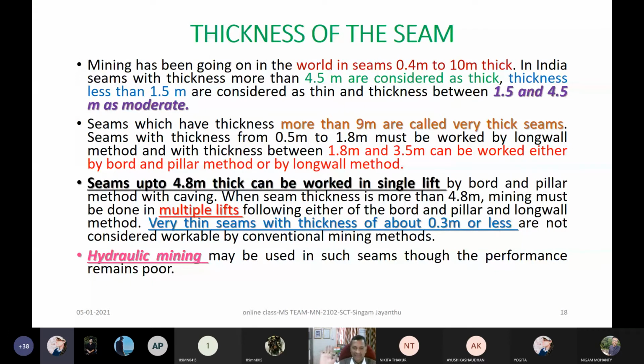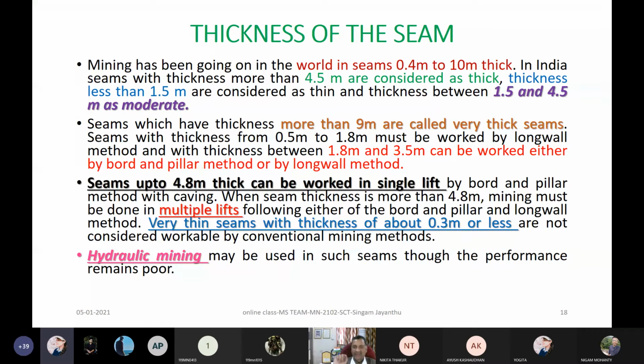A very simple philosophy in underground coal mining method selection: in terms of classification, we will go into it later, but broadly we can say one category is caving methods or stowing methods. In caving methods, we should extract the seams from top to bottom. That means you are allowed to work under the goaf.